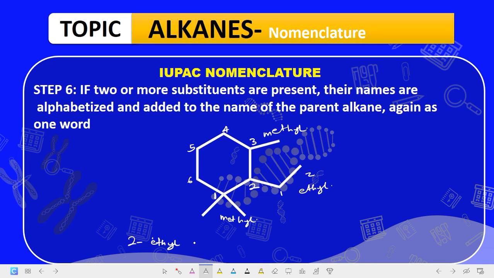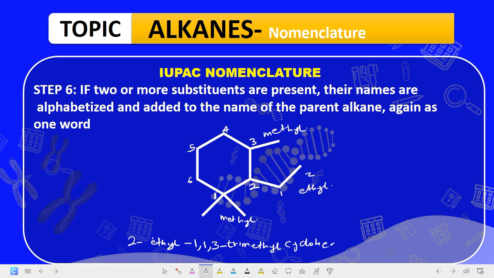Are we getting it now? 2 ethyl. Then you have 1, 1 to tell you that at position 1 here there is a substituent and there's another substituent. 1, 1, 3. Position 3 here there's another substituent, methyl or trimethyl, to tell you that there are 3 methyl there, okay? 2 are at 1 and 1. That is why you have 1 and 1 here. Then the other one is at number 3. That is why you have 3 here. Trimethyl